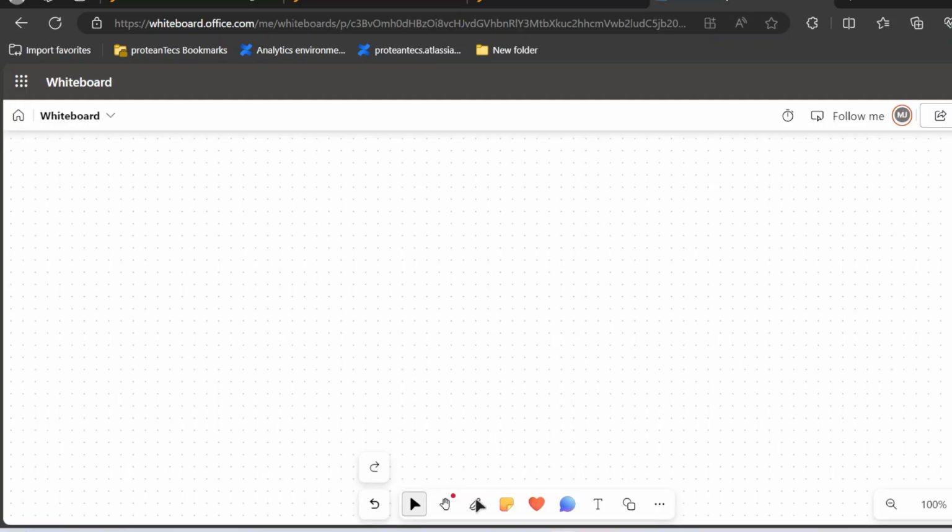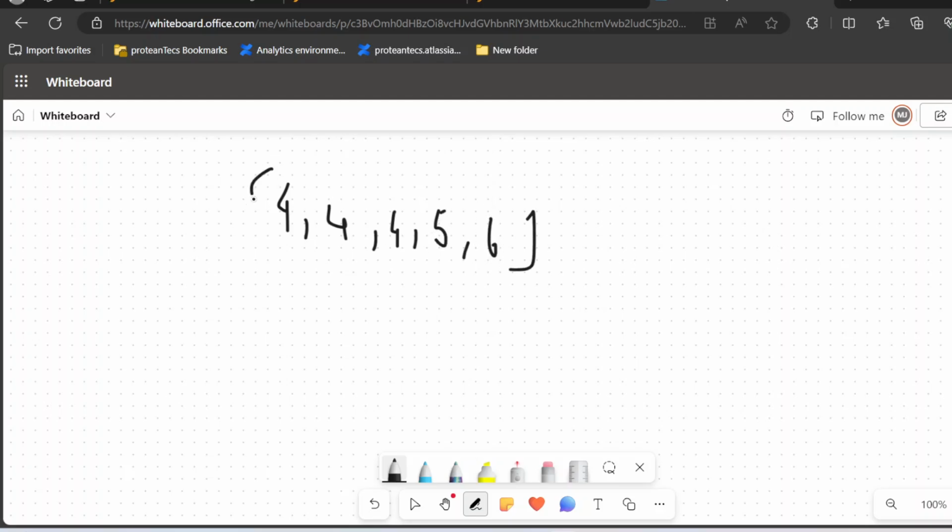So for example, we are given the array 4 4 4 5 6. Can we form this into valid subarray groups? We can see that if we divide it, one group will be 4 4 and the other group will be 4 5 6. So the answer will be true for this case, because there are two exactly same elements and there are exactly three elements in increasing order by one. Makes sense.